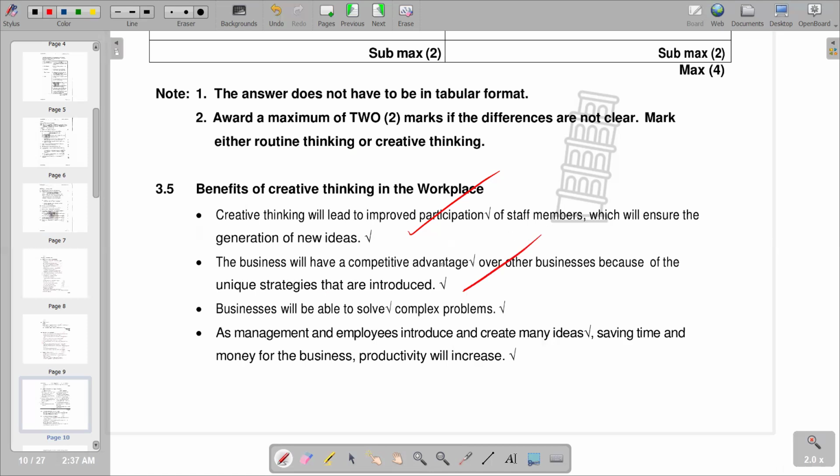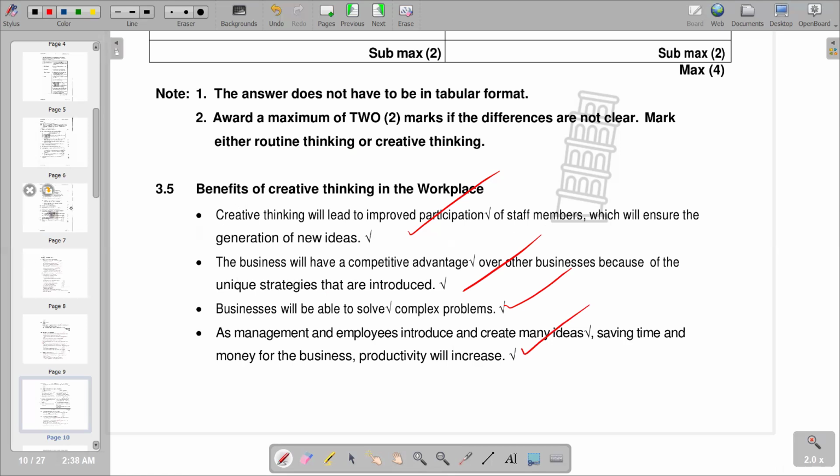So that's what we have. And then the business will be able to solve complex problems. And lastly, as management and employees introduce and create new ideas, saving time and money for the business, productivity will increase. So these are the benefits of creative thinking in the workplace.